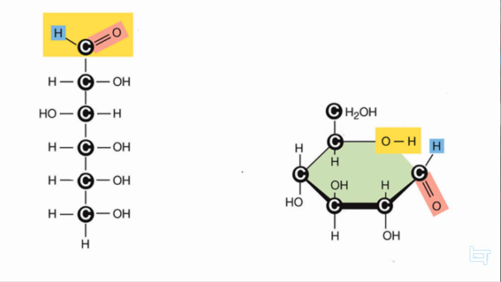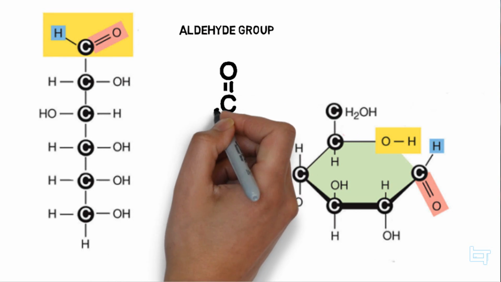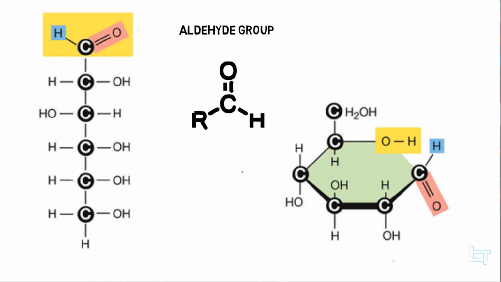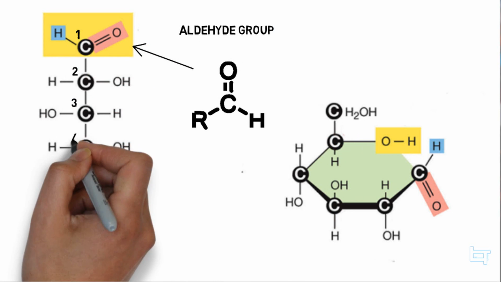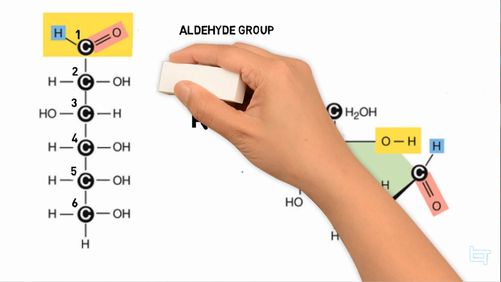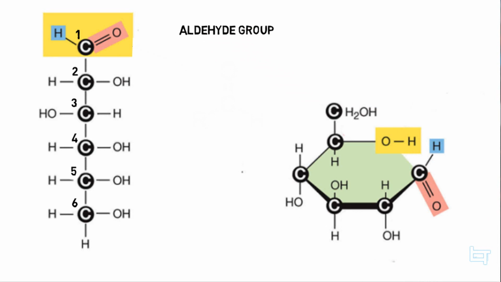Well, we have to first find the aldehyde group in the molecule, which is a carbon attached to one oxygen, one hydrogen, and a variable group, like so. So in the straight chain form, this is the aldehyde group, since it has one carbon connected to oxygen and hydrogen and the rest of this, which is R. We start from there. Remember, we only number carbons, so 1, 2, 3, 4, 5, 6. Boom.